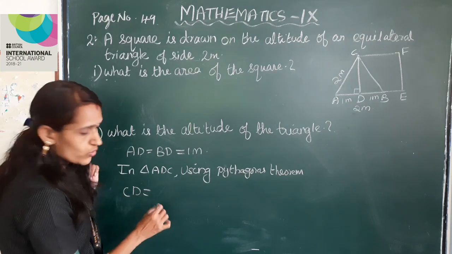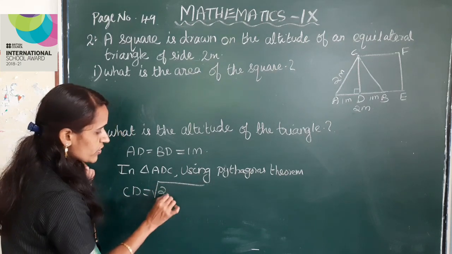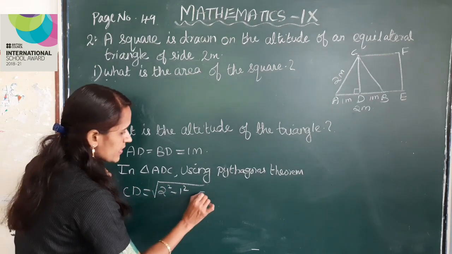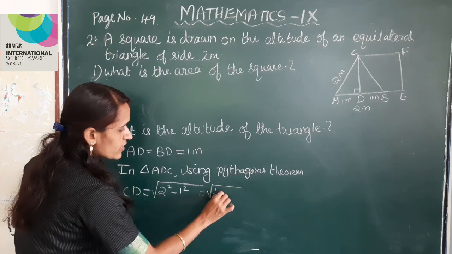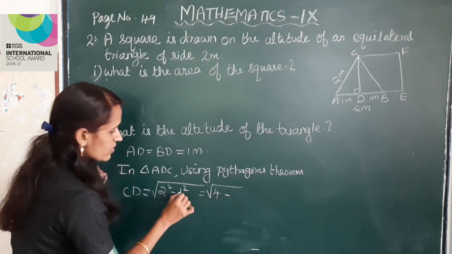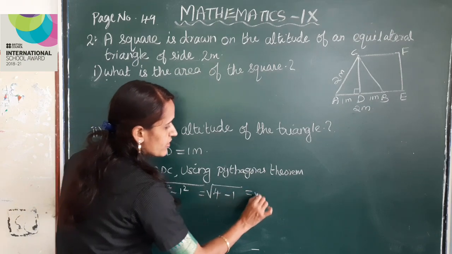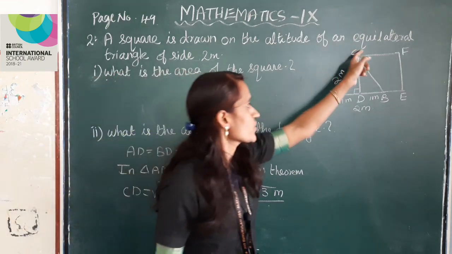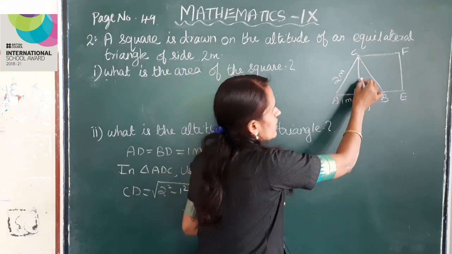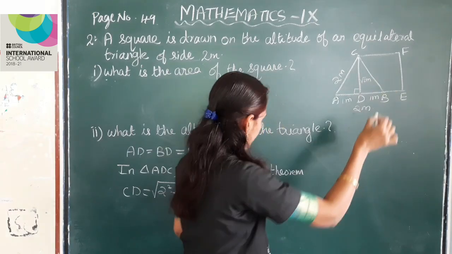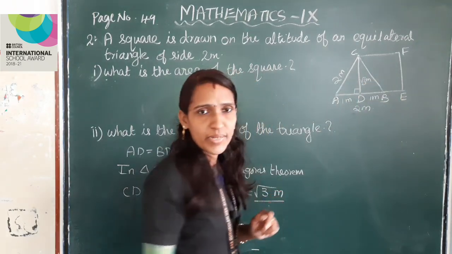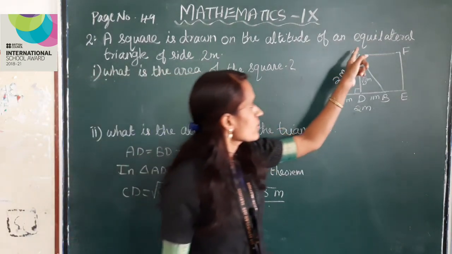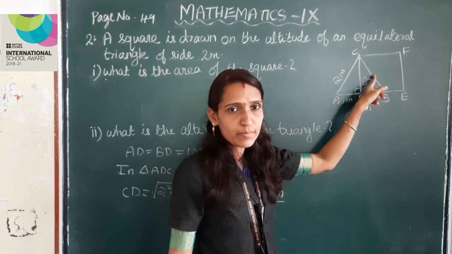CD is equal to root of hypotenuse square minus base square. This is equal to root of 2 square is 4 minus 1 square is 1. Root 4 minus 1 is root 3 meter. So here altitude, that is CD distance, is root 3 meter. Clear? Here CD is root 3 meter.